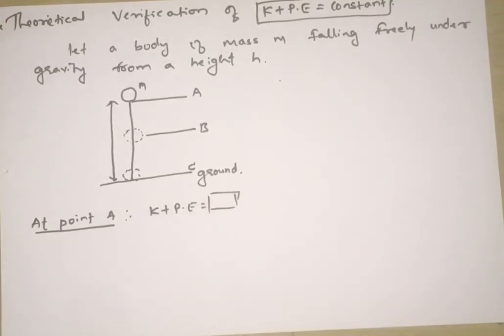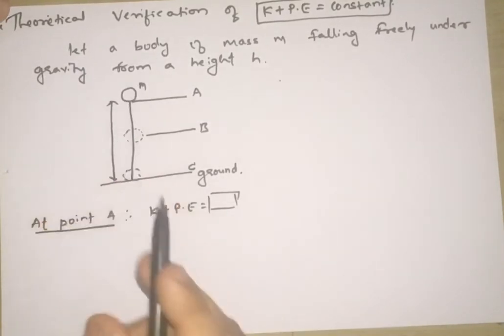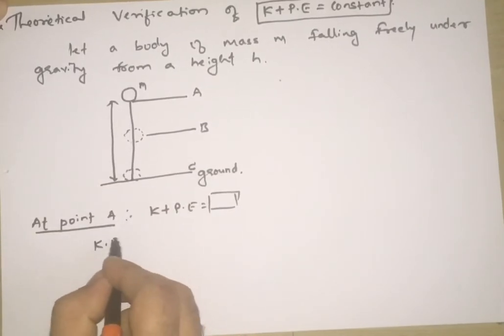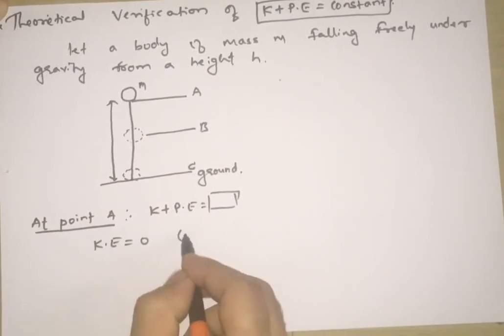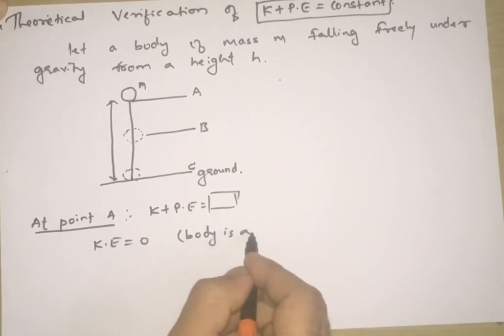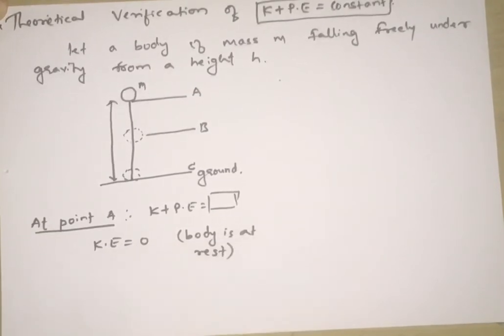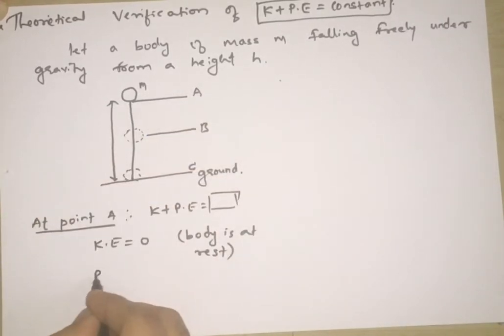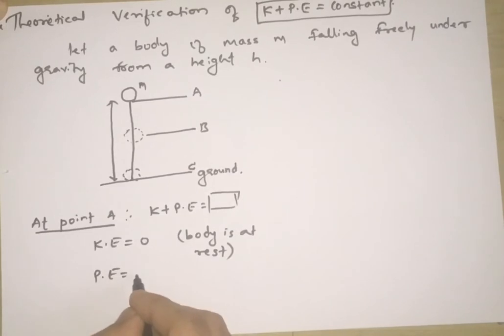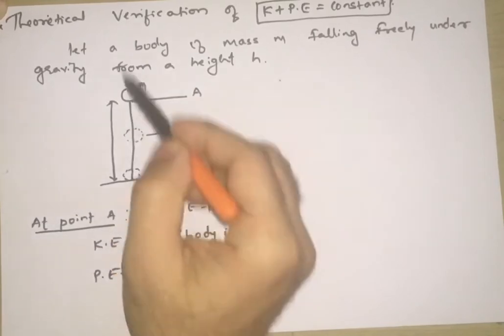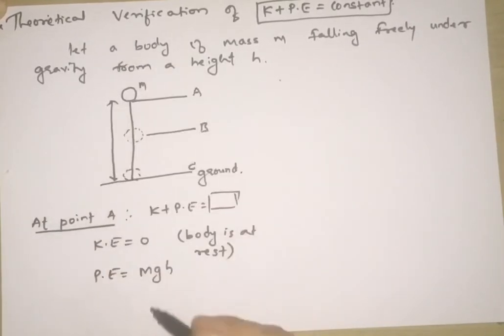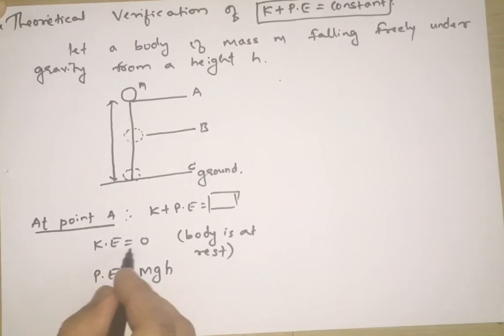We'll see. So at point A, the kinetic energy will be 0. Why? Body is at rest. Correct? And at point A, the potential energy will be m into g into h. m is mass, g is gravity, and h is height of the ball above the ground level. So potential energy is mgh and kinetic energy is 0.